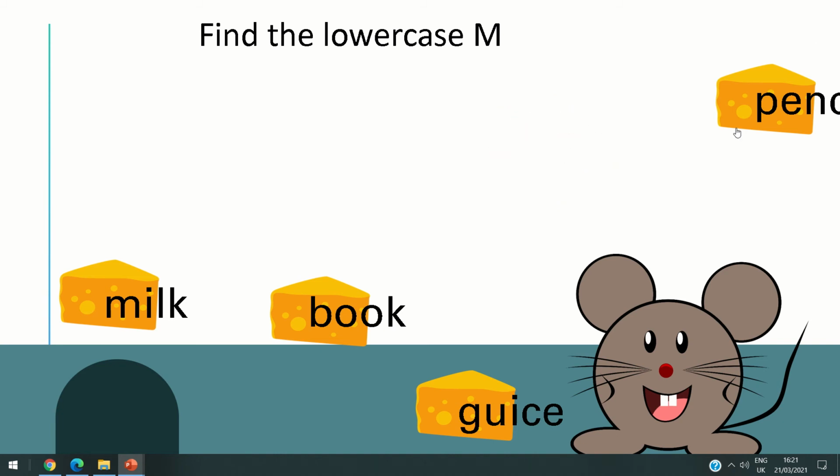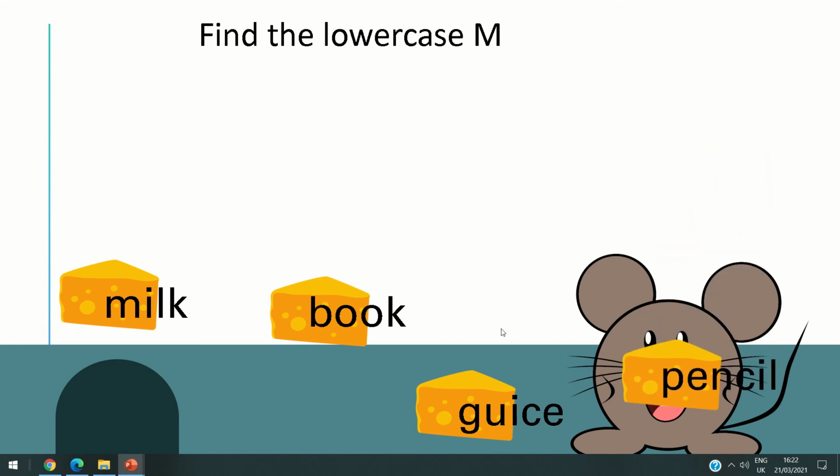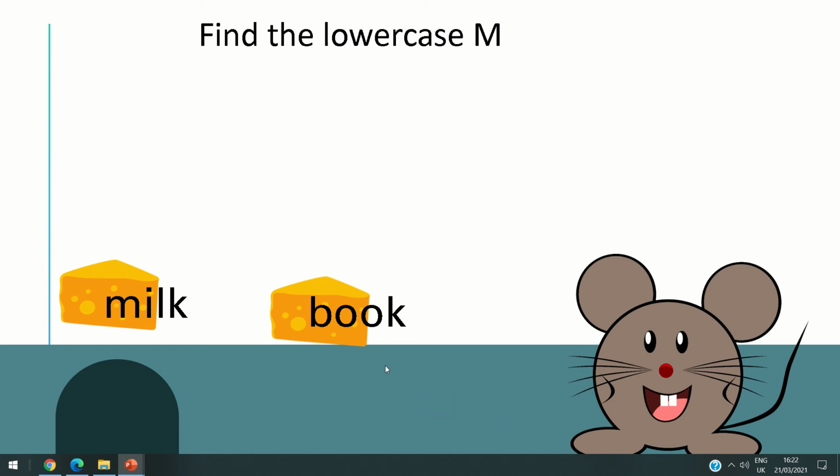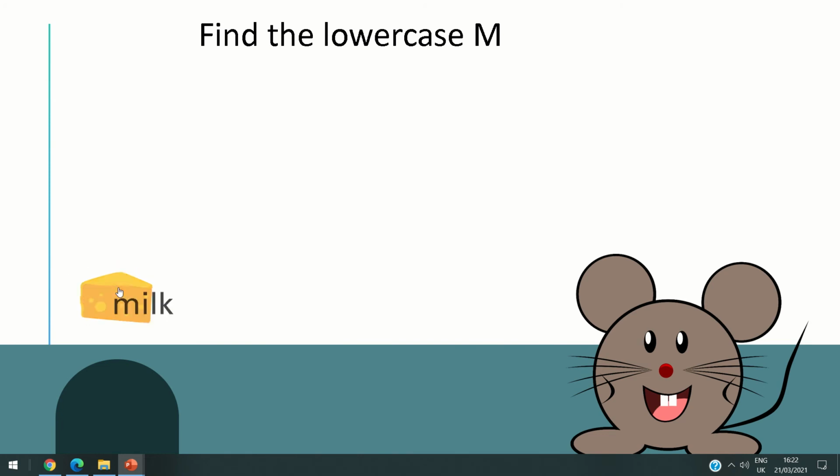What about the pencil? Has fixed shape, so it's a solid. What about the juice? The juice doesn't have fixed shape, so it's not solid. What about the book? The book is a solid. Amazing. What about the milk? The milk also doesn't have shape, so it is not solid.